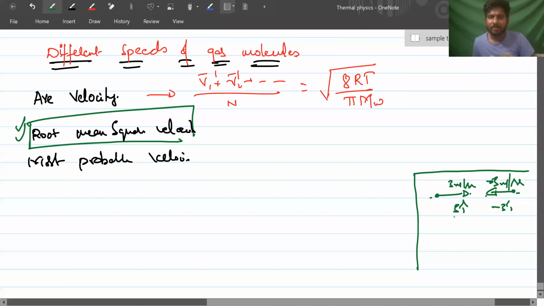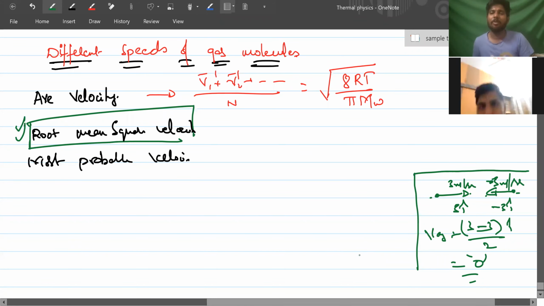What is the average velocity of these two molecules? 3 minus 3 i cap divided by 2, which is 0. But is it exactly representing the speed or energy of the molecules? No, sir. It means on average the particles are not moving at all, but that is not a proper representation.